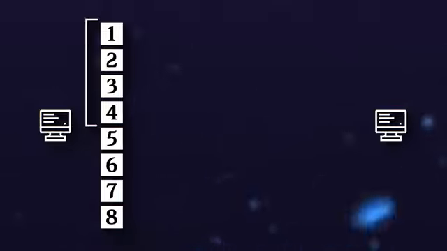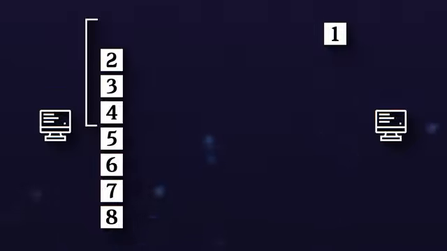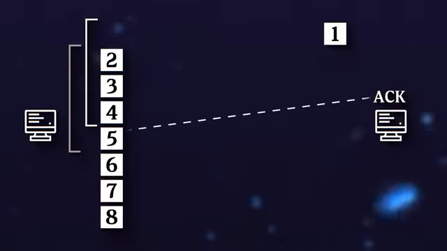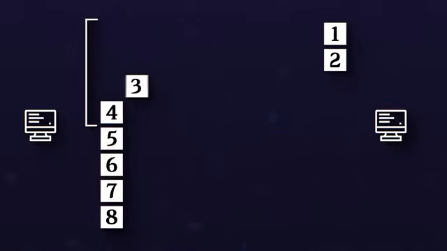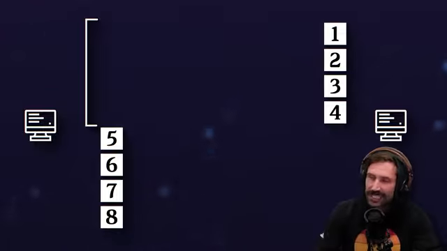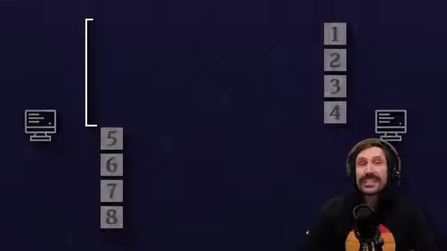That means I can send out packets 1 through 4 to the destination computer. So 1 would go across. When 1 gets over, the receiver needs to send an acknowledgement. The acknowledgement will come back at some point, and when received, our sliding window can proceed and send this out. While we're waiting for that one acknowledgement, we can send the other packets out that are within our sliding window. This allows us to send a bunch of data at once, not just one packet at a time. This is how TCP is in order and reliable.